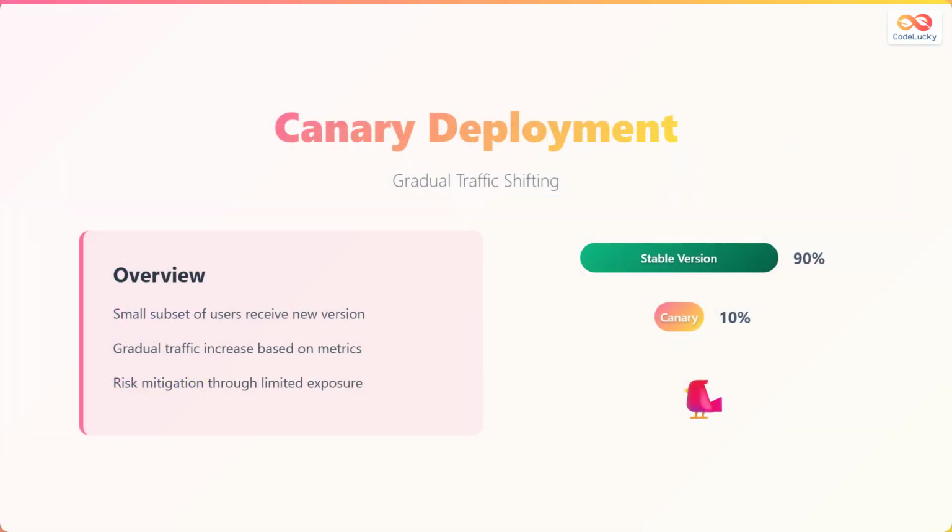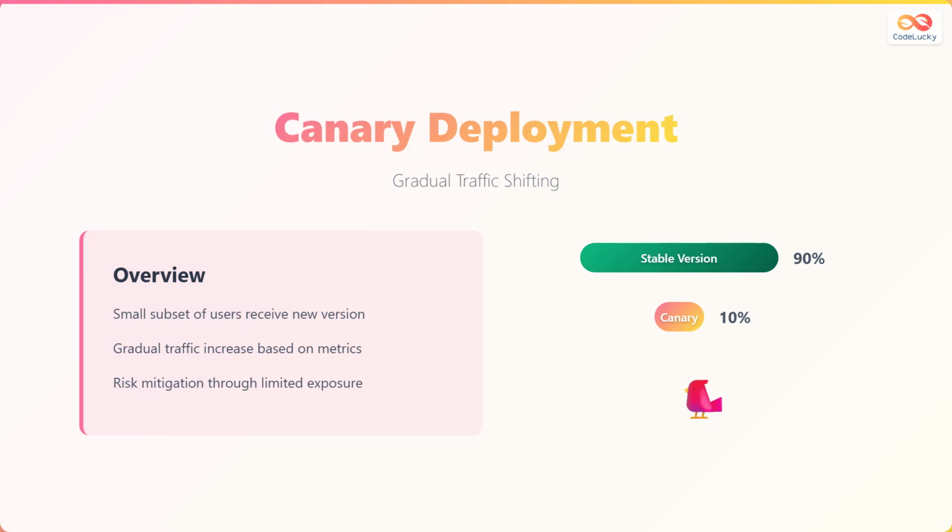Let's discuss Canary Deployment, a gradual traffic shifting strategy. In this method, only a small subset of users receives the new version of the application. Traffic is gradually increased based on real-time metrics, mitigating risk through limited initial exposure.